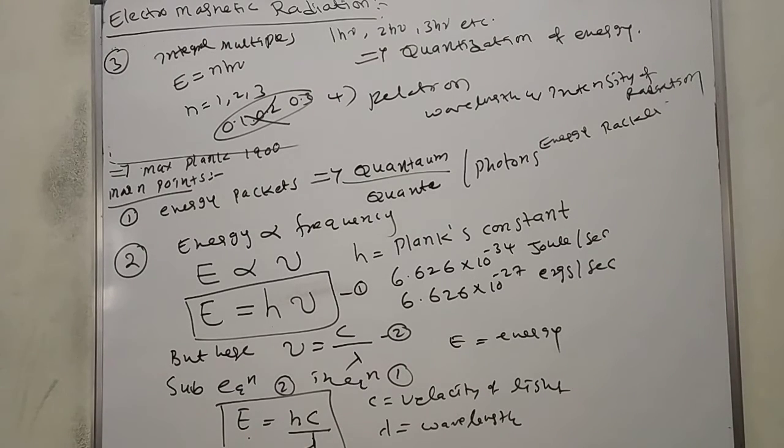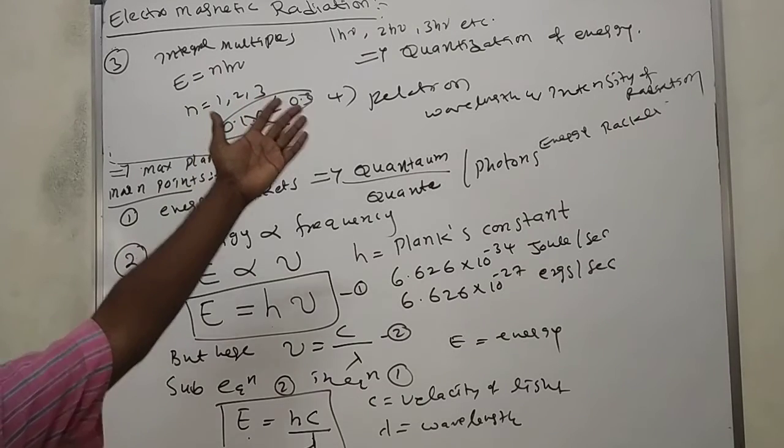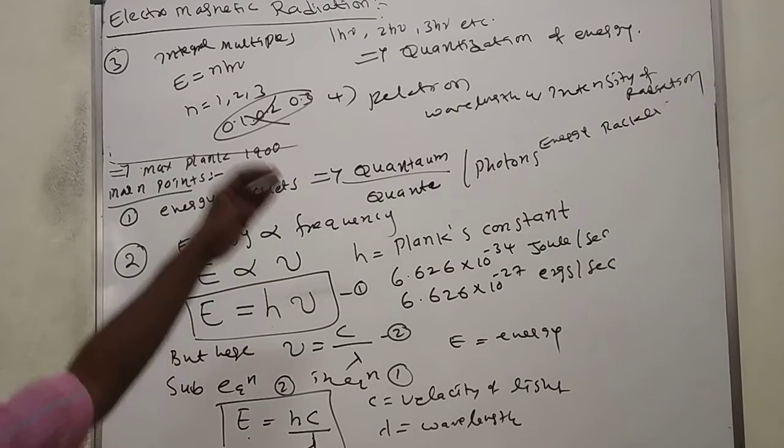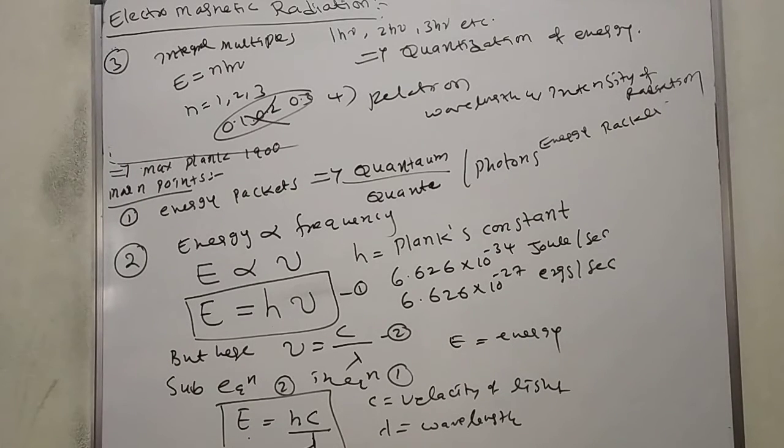These are the important points. First point, energy packets. Second point, directly proportional to nu. Third point, integral multiples, quantization of energy. Fourth point, relation between wavelength and intensity of radiation. Now, what are the demerits of Planck's quantum theory? It doesn't explain why energy packets are released in integral multiples and not in other forms. It fails to explain quantization of energy.